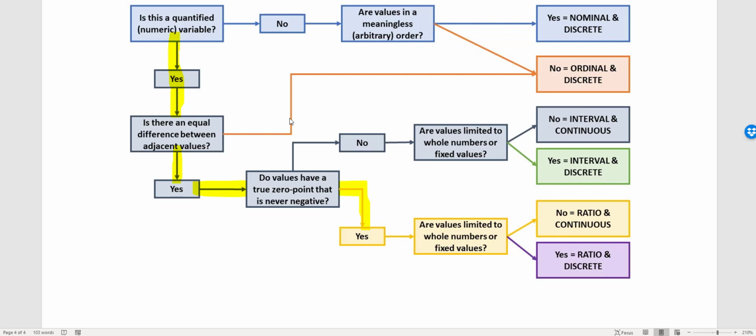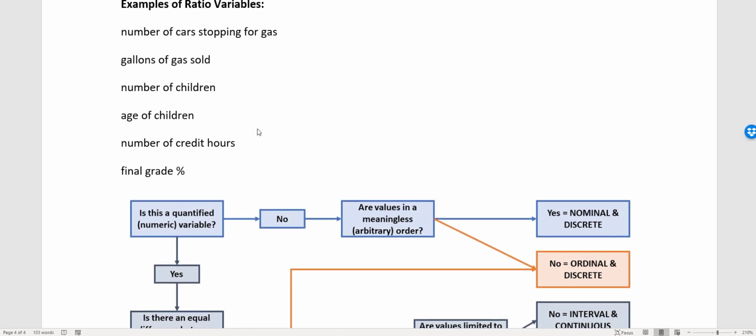So now we have to figure out our values limited to whole numbers or fixed values. We know we're working with the ratio scale of measurement, but now we want to know, is it continuous or discrete? So number of cars is fixed to whole numbers because you can't have a fraction or a decimal of a car. So we've got ratio discrete for the scale of measurement and the type of variable for the number of cars stopping at a gas station.